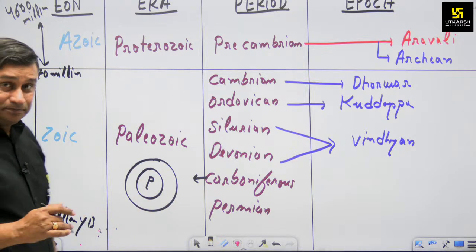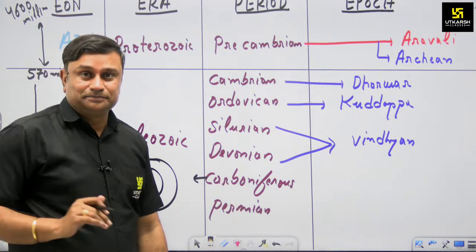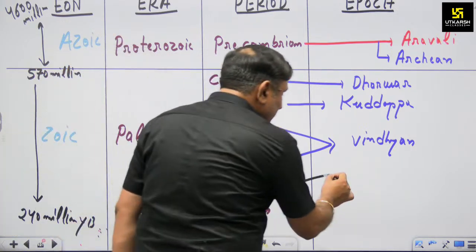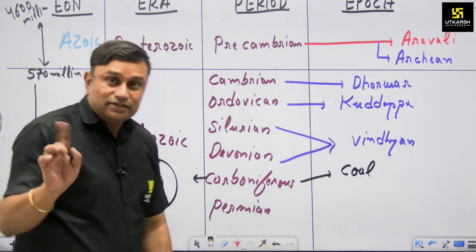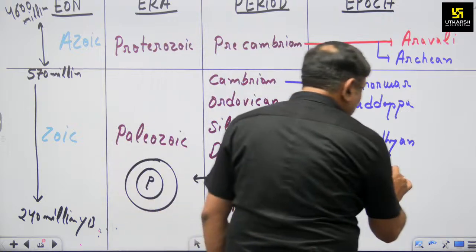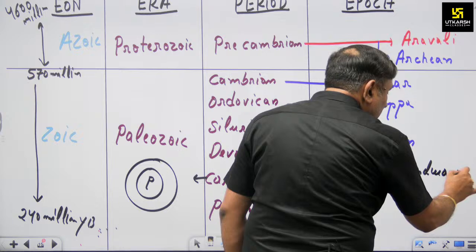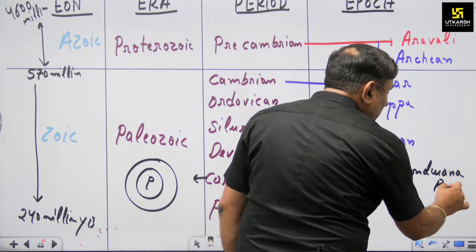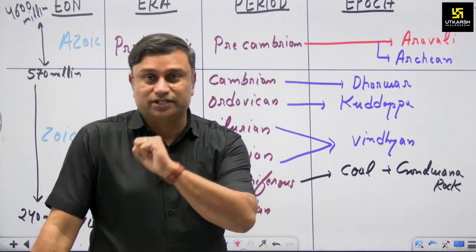But when we discuss the Carboniferous in the Indian context, we also hear about the formation of coal, and this coal is also known as the Gondwana rock system. Now the question arises, what is the Gondwana rock system? The Gondwana rock system is a coal formation during the Carboniferous.